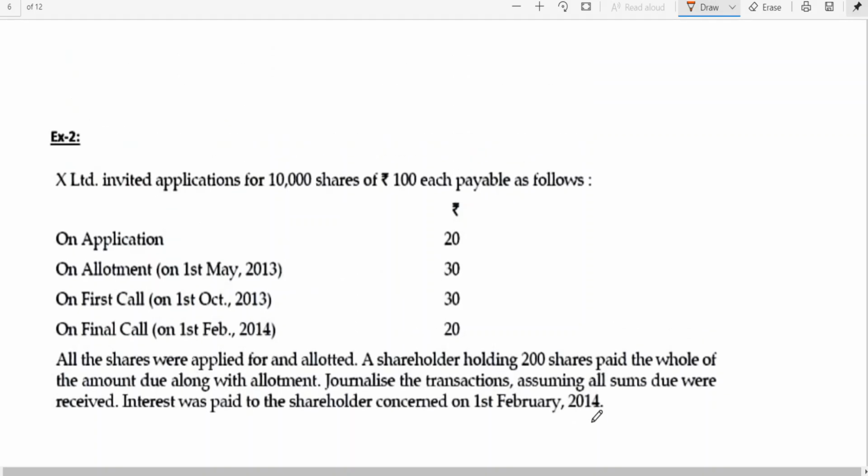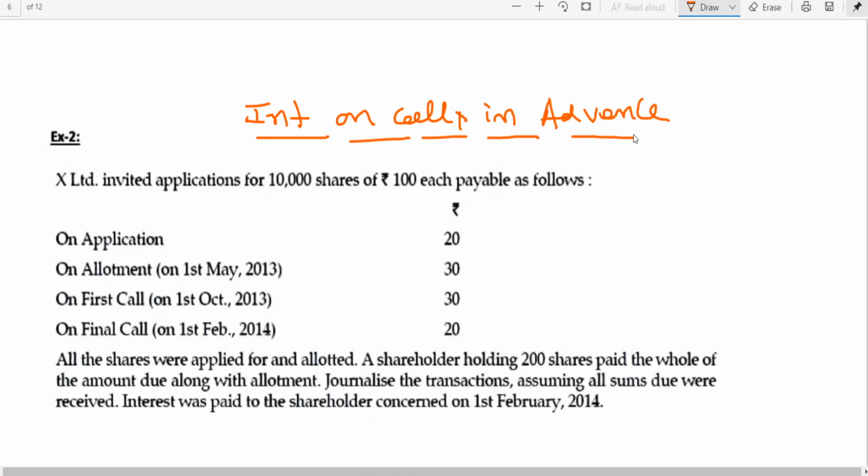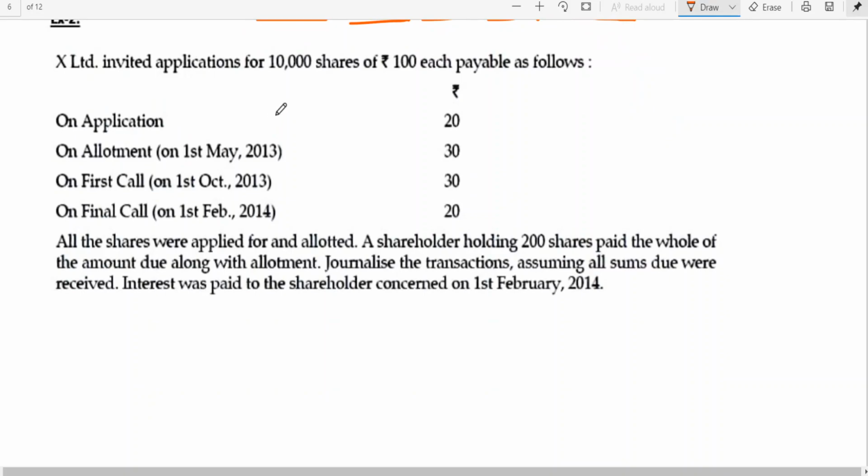Let me mention here. The problem is about calls in advance. X Limited invited applications for 10,000 shares of 100 each, payable: application 20 rupees, allotment 30, first call 30, final call 20. All the shares were applied for and allotted.